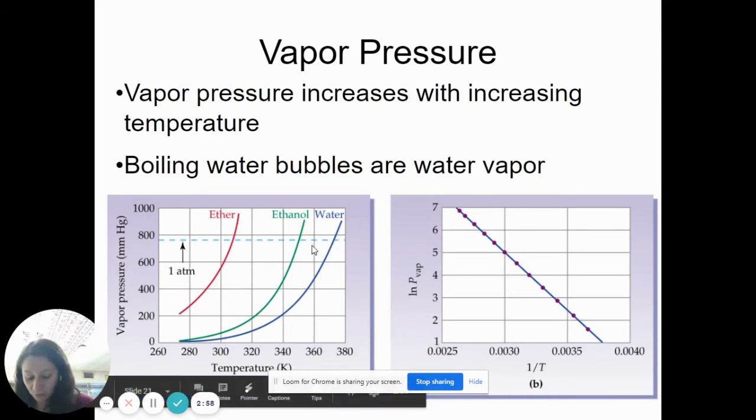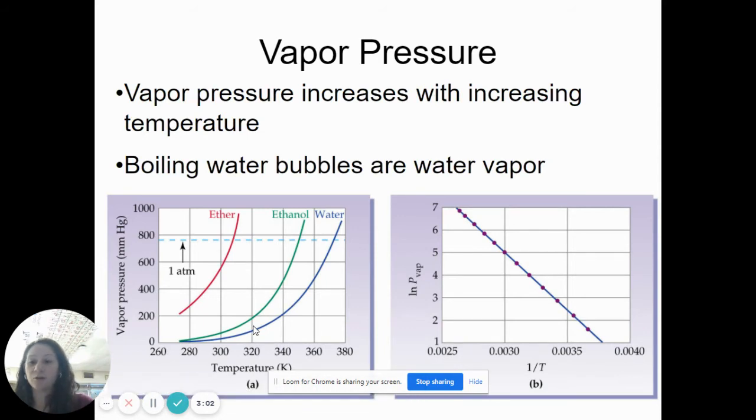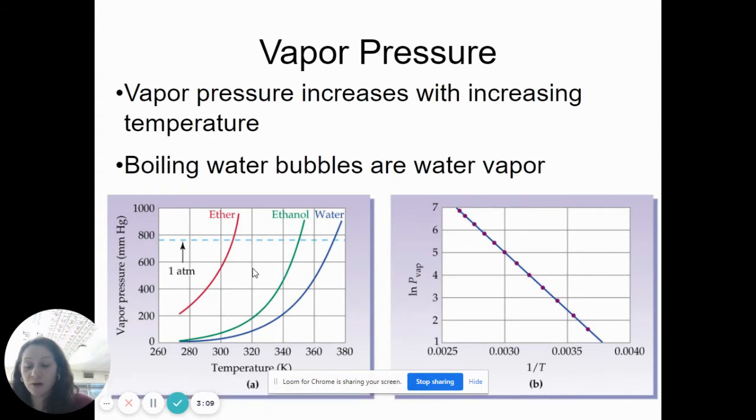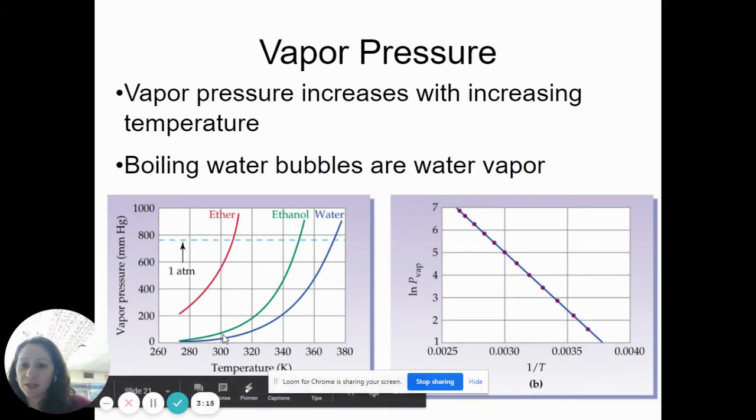If you're looking at different substances, you can also tell the strength of the intermolecular forces from these curves. Because we know that the substances with stronger intermolecular forces are going to have lower vapor pressure. So let's pick a temperature here. Let's pick 300 Kelvin, for example. And you'll see that water has the lowest vapor pressure. That tells you that those particles are really attracted to each other. Less of them are escaping and becoming a gas.